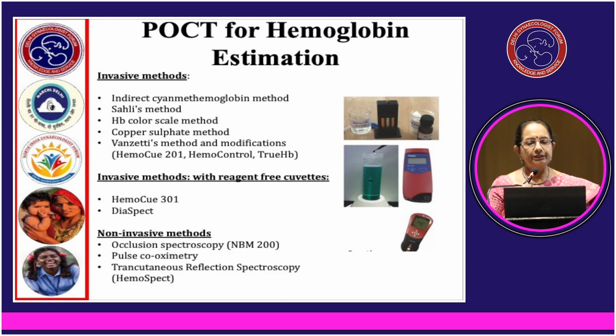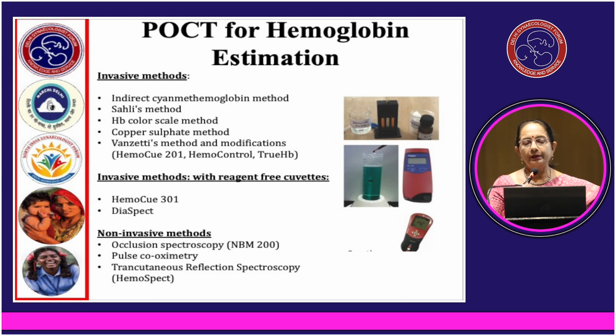POCT for hemoglobin estimation. Invasive methods can be used, like the indirect Sahli's hemoglobin method, HB color scale method, copper sulfate method, Vengete's method and modifications. Invasive methods with reagent-free cuvettes like HemoQ 301.